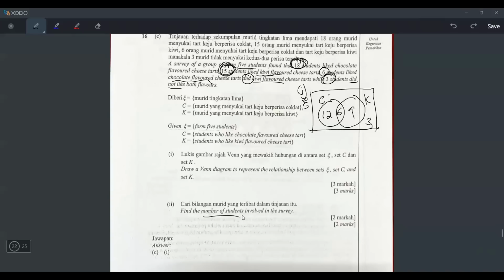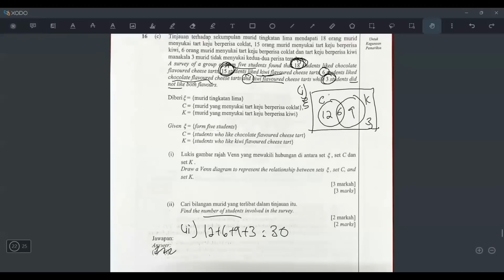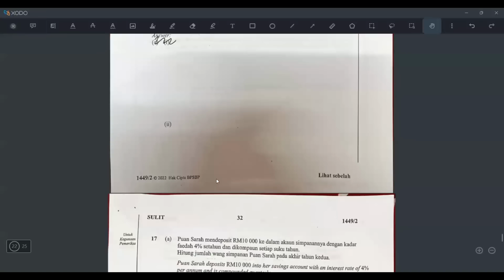Okay, number 2, find the number of students involved in this survey. So the number of students means they want the total. So the total will be 12 plus 6 plus 9 plus 3, right? So 12 plus 6 plus 9 plus 3, and I will get 30, right? So that's how you do question C. And I think correct, right? So that's the answer.